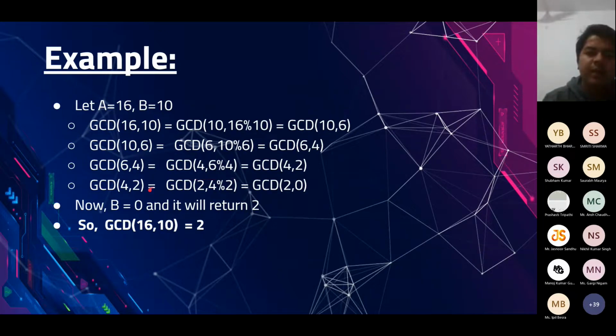And finally, you see that we get to the base value, which is when one of the arguments is 0. So GCD of 2 comma 0, and we know it is 2 by definition. So we can return from here.